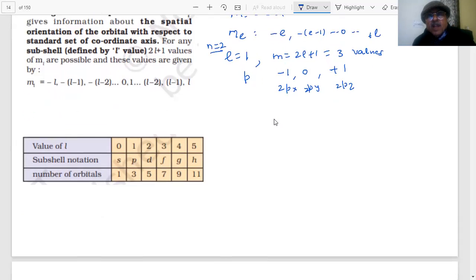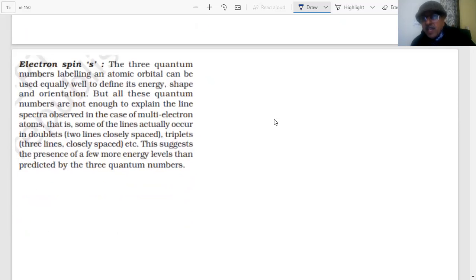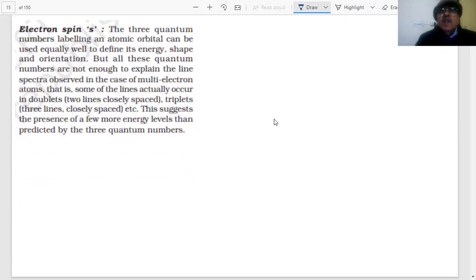Okay. Further, what I'm saying, up to now I have given you 3 quantum numbers. But then it was found, students, that in order to explain the spectra, experimental evidence is very important for anything, and the emission spectra is there.